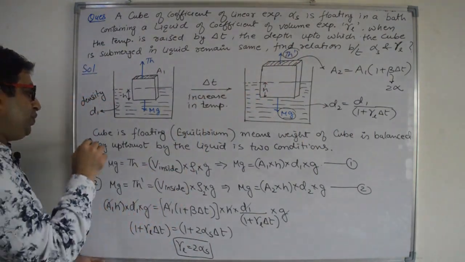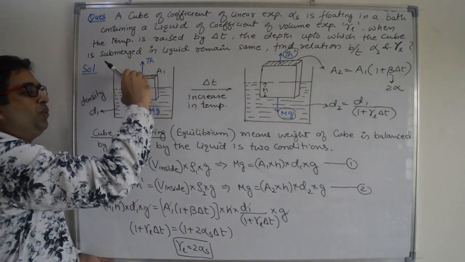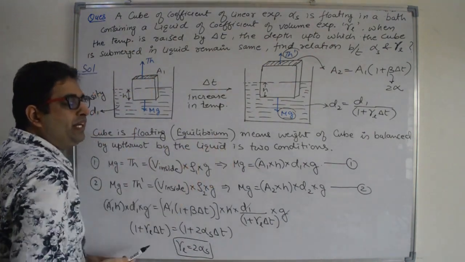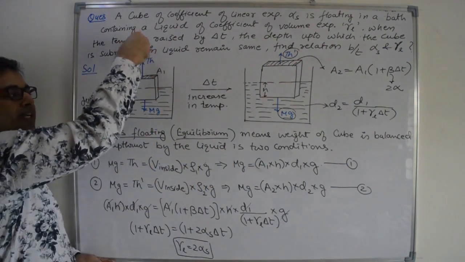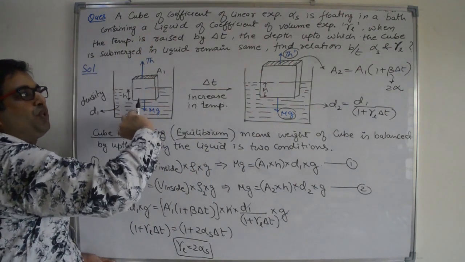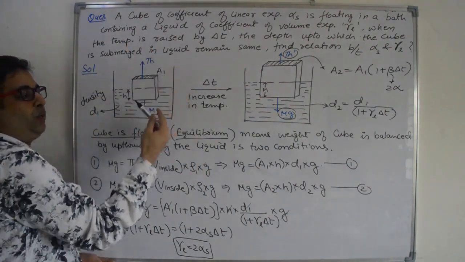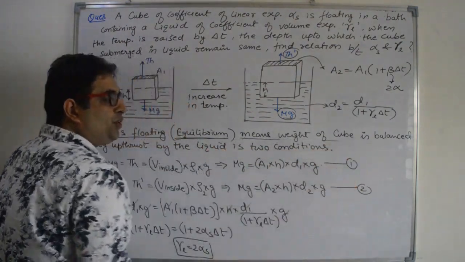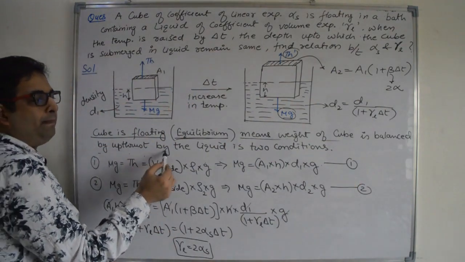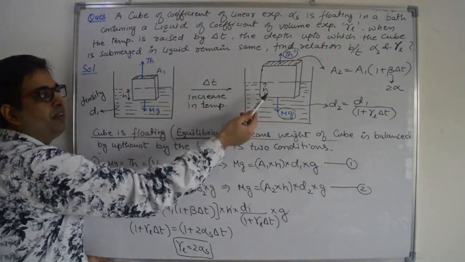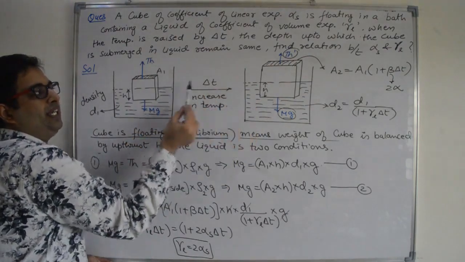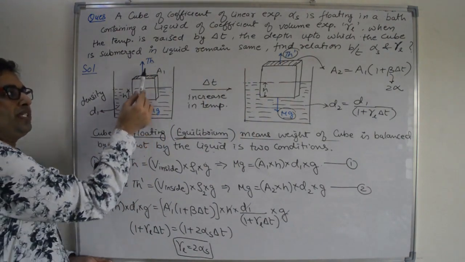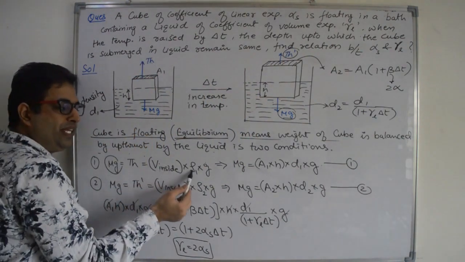Now if the cube is floating, that means it is not going down, not going up. It is in equilibrium condition. What is the meaning of equilibrium condition? Equilibrium means net force in downward direction is balancing net force in upward direction. So these two are equal for floating or equilibrium condition. Means weight of the cube is balanced by upthrust by the liquid in the two conditions. For both the two conditions, weight is equal to upthrust. First condition, what is weight? Mg. What is upthrust? It is volume inside into density into g.